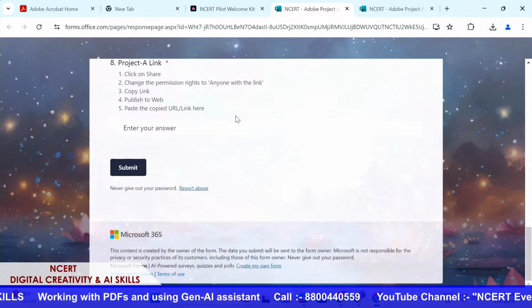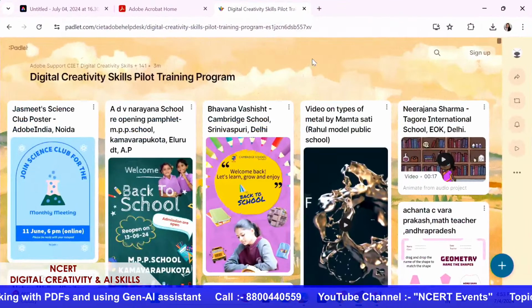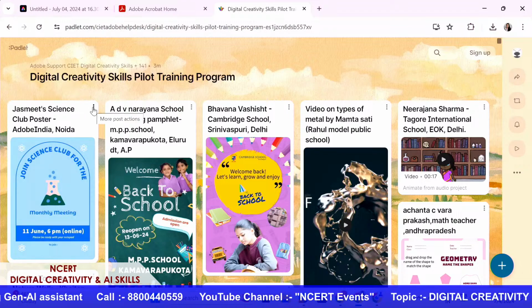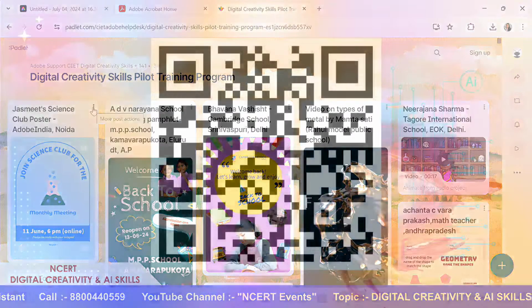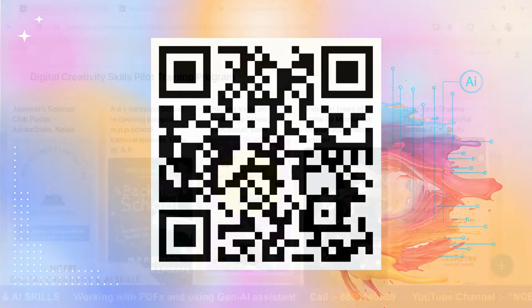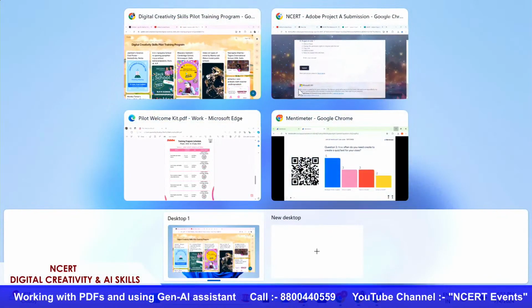You remember we also had a Padlet over here, the Padlet code that we had shared with you. I'll actually just edit one of these creations and add my... so that's the Padlet code you're all seeing. I'm actually going to add the link of this particular submission form on the Padlet as well, so that you can see. So you can allow us some time while we get back to you on this. But yeah, this is how you need to submit your creations to us.